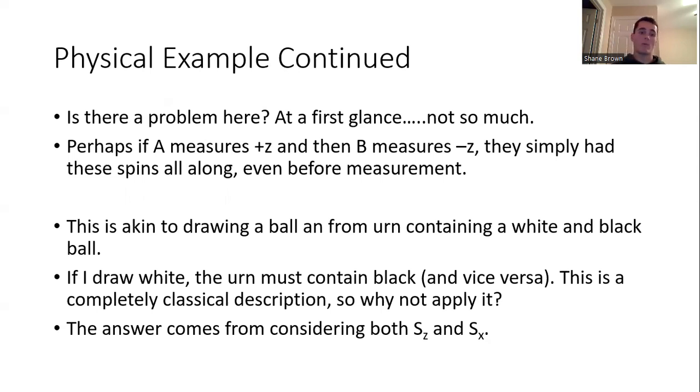If I had a black ball and a white ball, I reach my hand in the urn without looking, and I pull out one of the balls. And if I open my hand and I realize it's the black ball, then I would say that even before opening my hand, in my hand all along I had the black ball, and all along the white ball in the urn was white. So there's nothing too strange about that initially. We can explain all the results we've seen so far with classical mechanics.